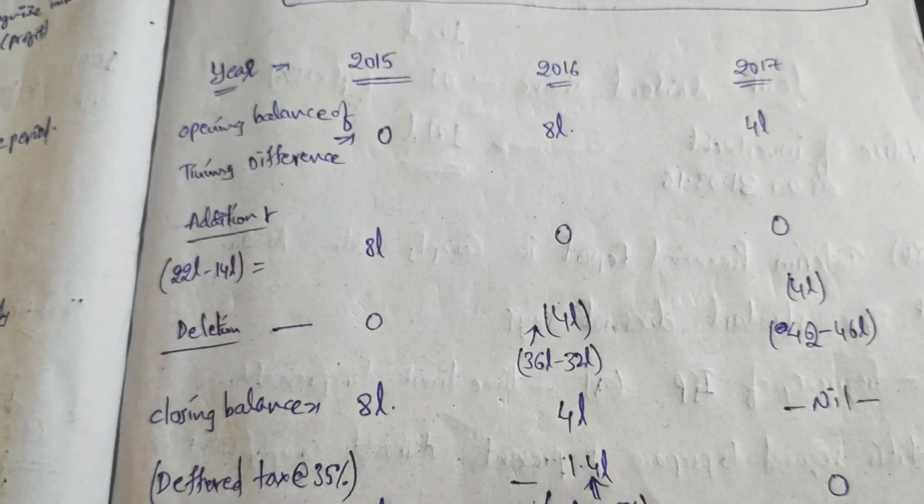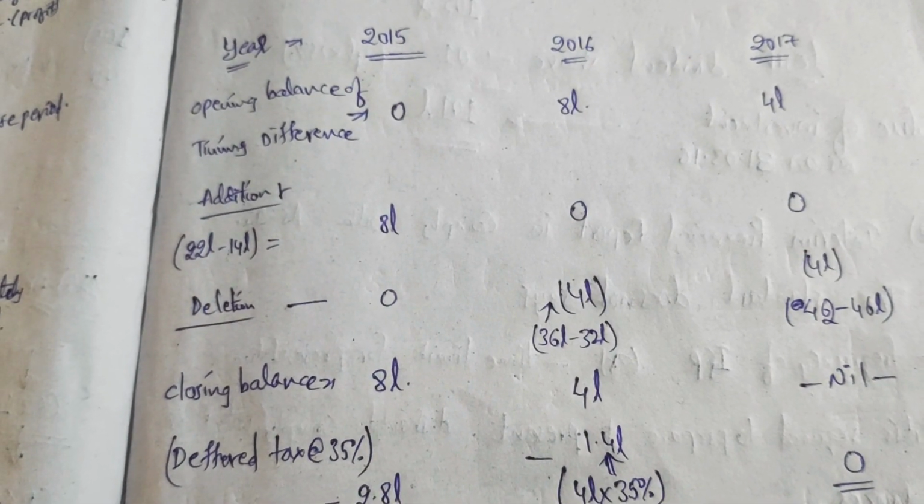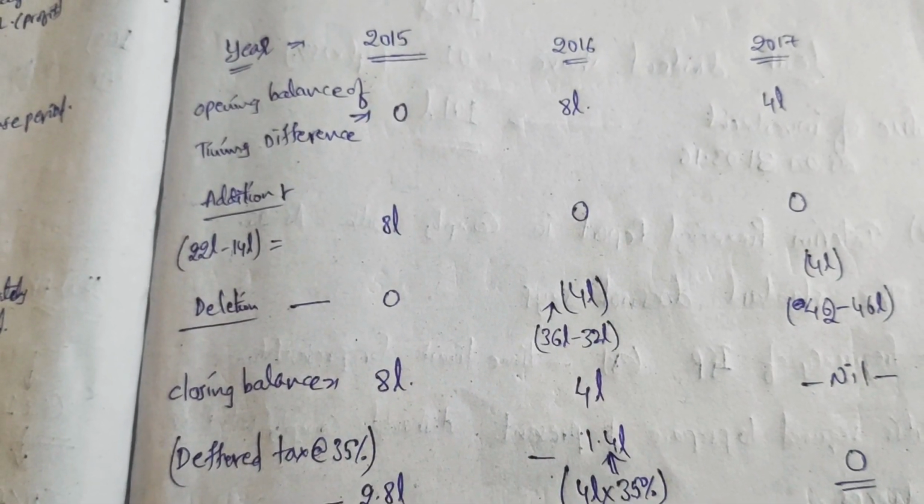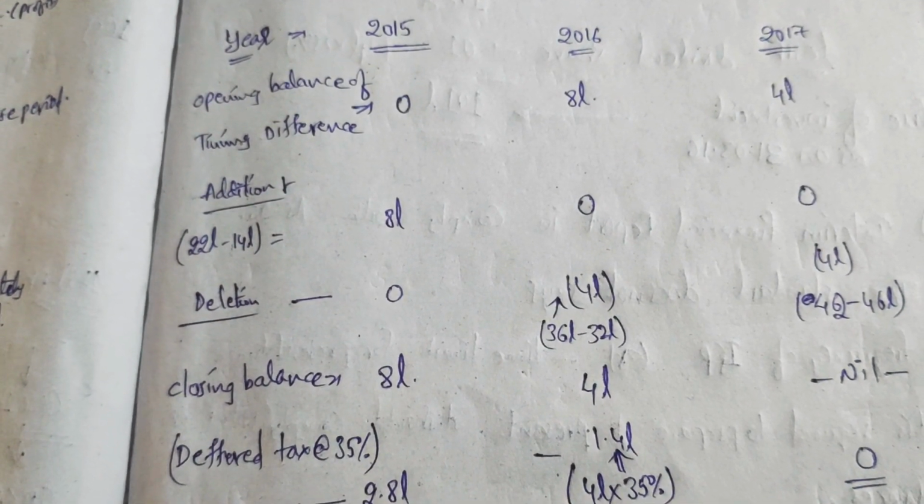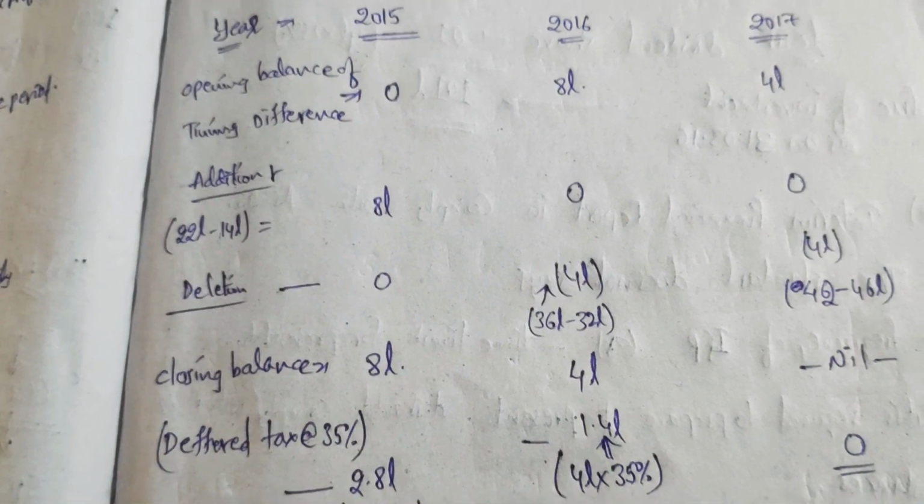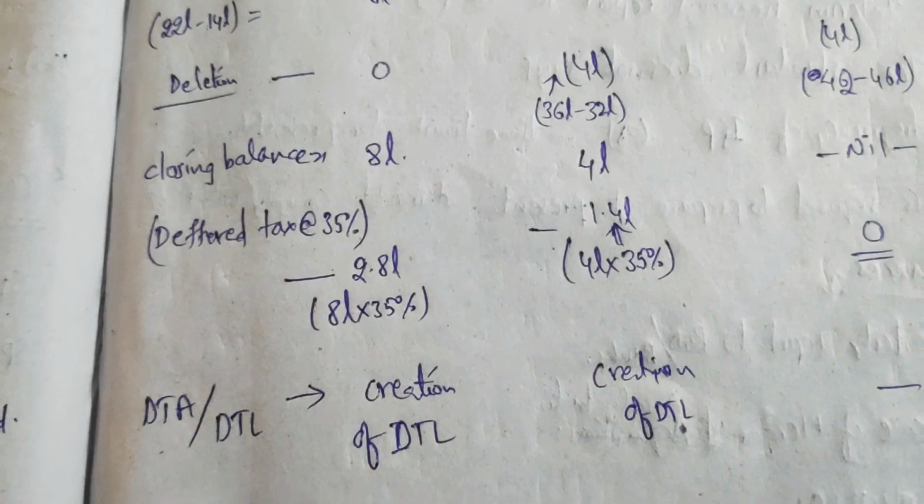22 lakhs was given as per the books of accounts, whereas for income tax purposes it was shown as only 14 lakhs, friends. So the excess which we need to remit to the department in the future results in an addition of 8 lakhs. The deletion was 0 and the closing balance was 8 lakhs. We need to create a deferred tax liability.